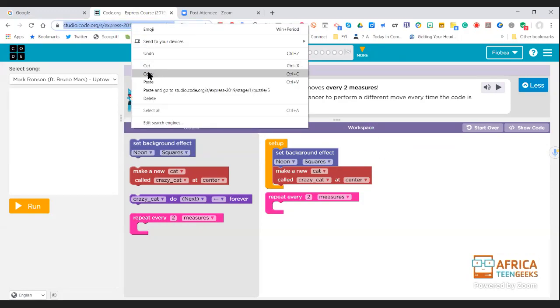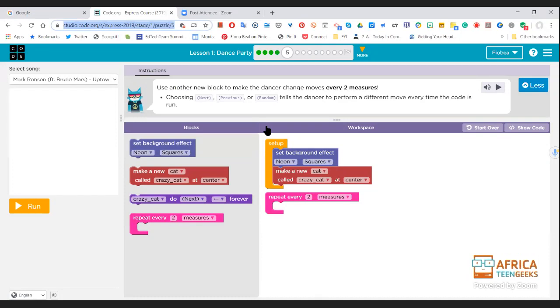So I'm going to put the link in again, just in case it's disappeared. Okay, I'm putting it in again. You got it? I think I'm going to have to put that link in a few times because it disappears quite quickly in the chat. Okay, so we're in the workspace, and at the top is the task that we have to do.